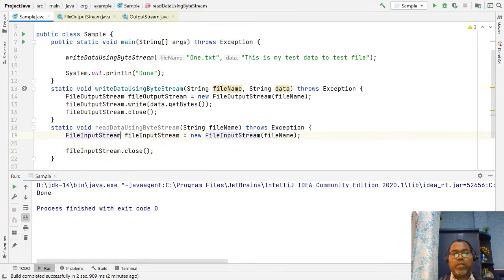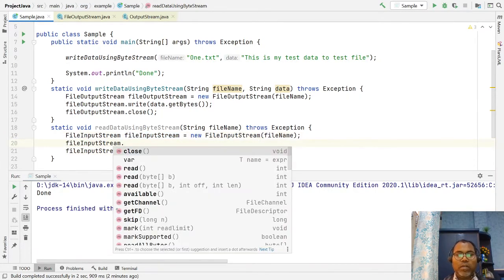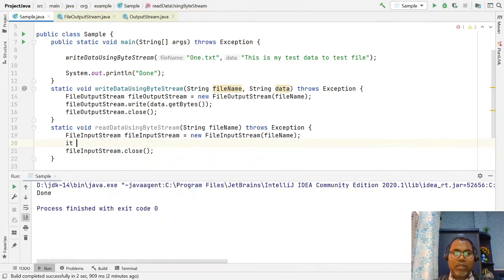So how to read this? We wrote the data as bytes, so we have to read it in byte format too. If you go to read, the read method returns a byte. There are lots of characters, so we have to check with an int variable.